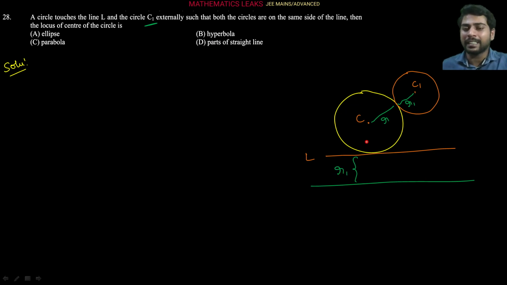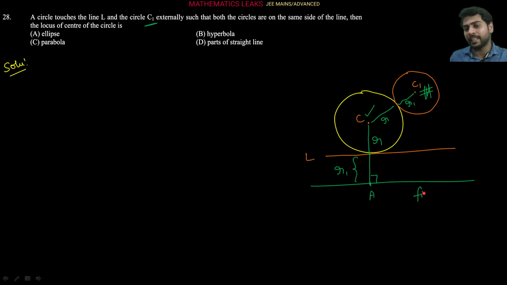So we can easily say that since this distance is also R and this distance I am saying R1, if there is a point here, suppose A, we can say that the locus of the center of all such circles will always lie on the parabola. Why? Because the distance of this variable circle center from a fixed point C1 is always equal to the perpendicular distance of this variable circle center from a fixed line.